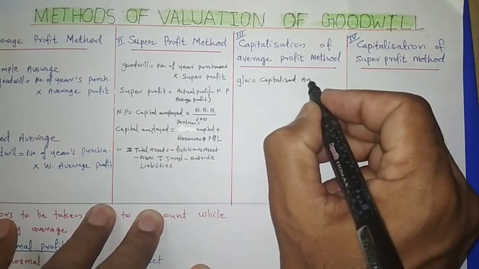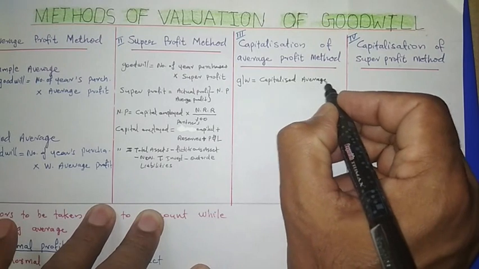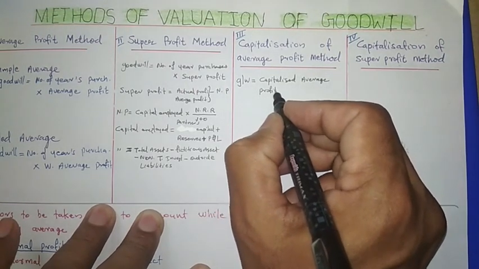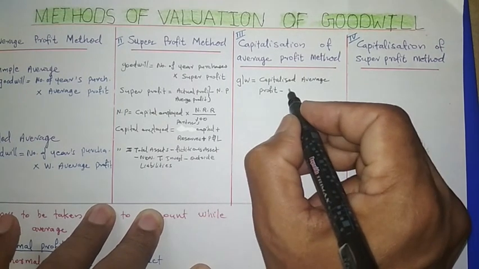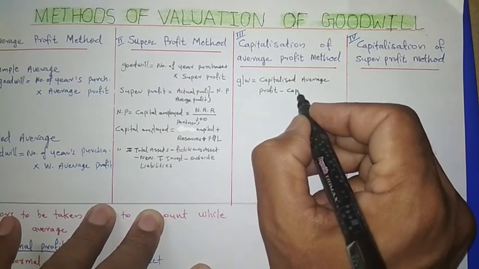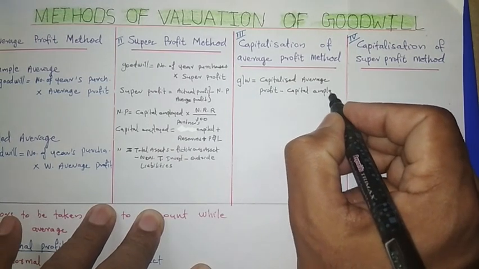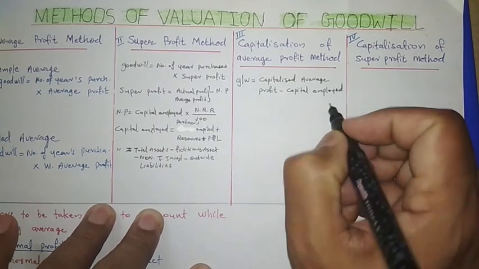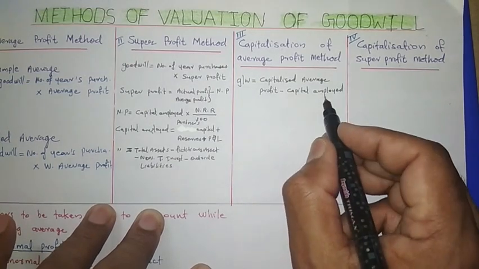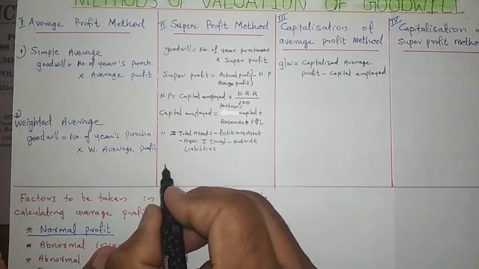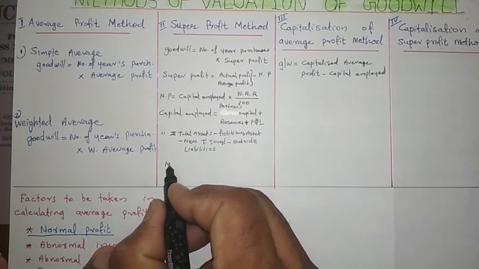average profit minus capital employed. In the place of capital employed, actual capital also we can write.